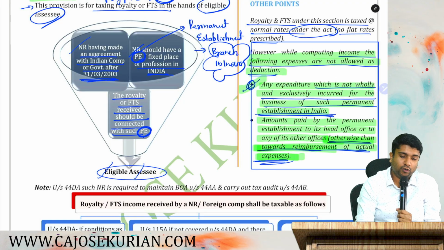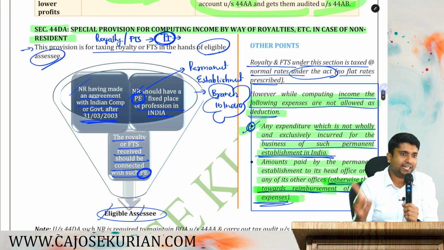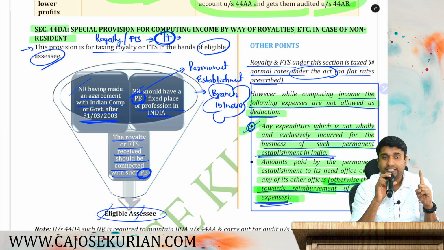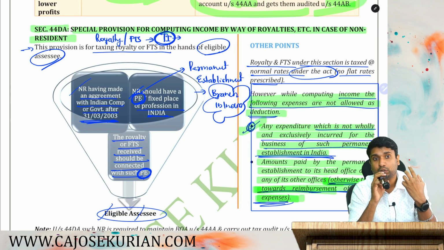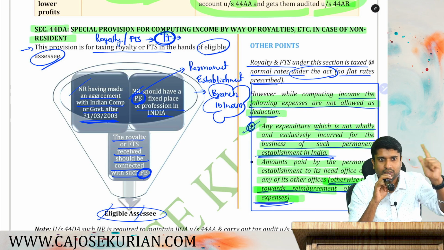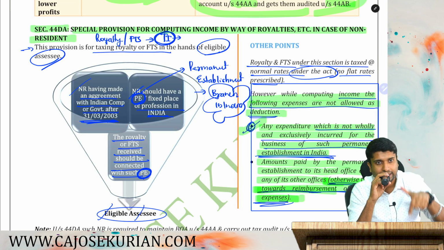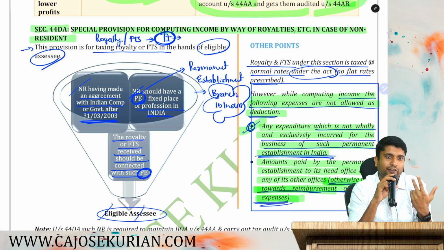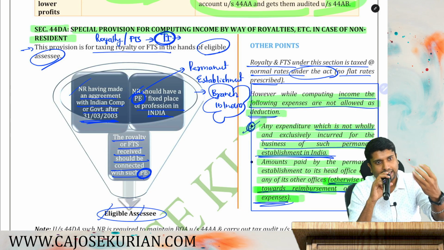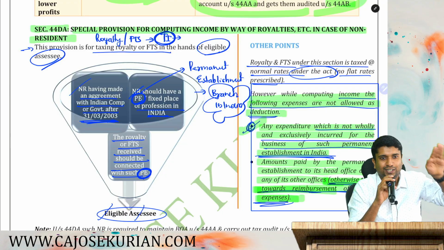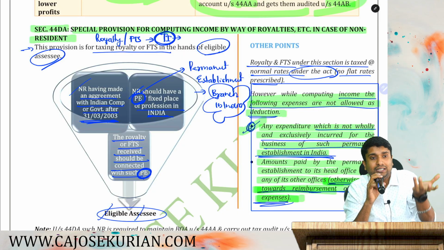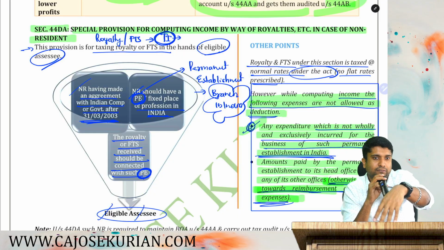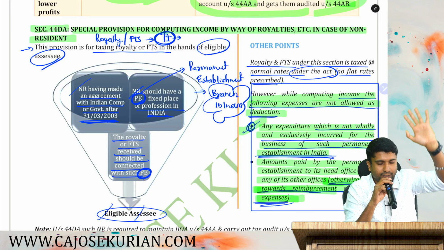So be careful. 44DA applies to a NR only if he has an agreement with the central government or an Indian company, and that agreement is framed after 31st March 2003. Second, he should have a permanent establishment in India. Third, that royalty or FTS should be connected with the branch in India. If all these three conditions are satisfied, royalty is taxed as per the normal slab rates, depending upon the legal status of that NR. If he's an individual, slab. If he's a foreign company, 35%, whatever it is.